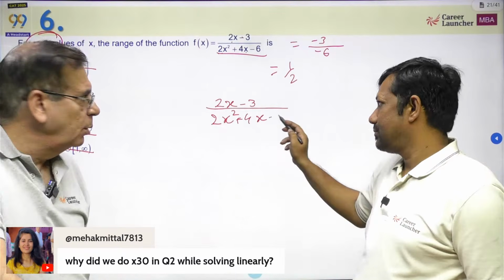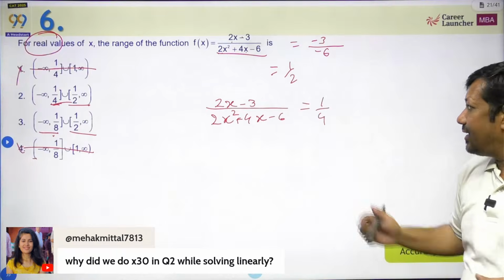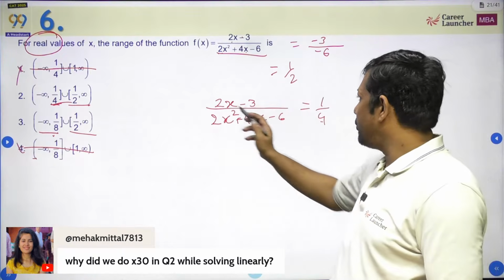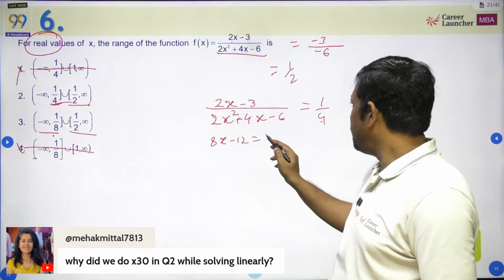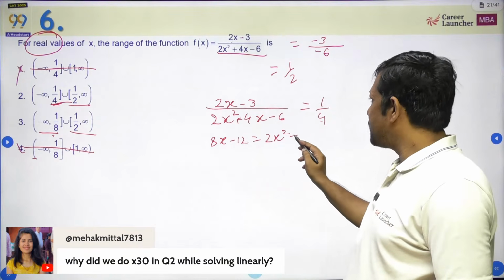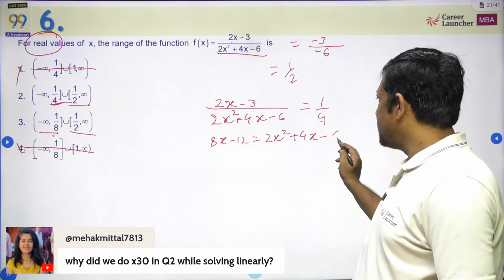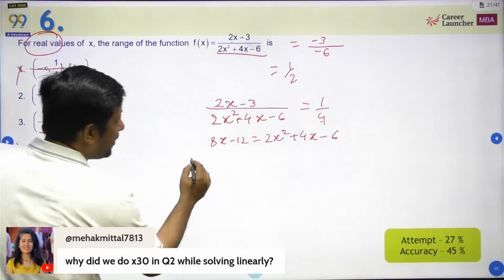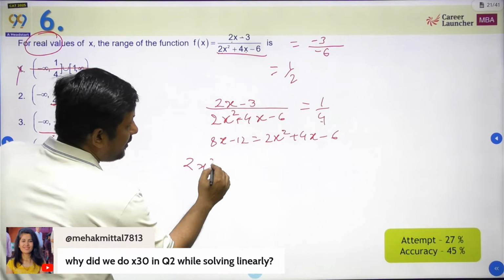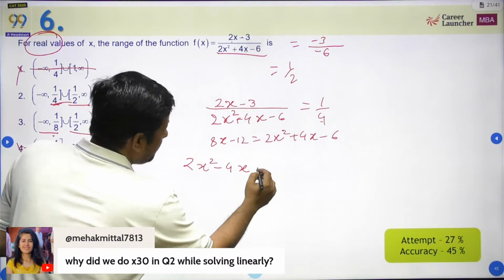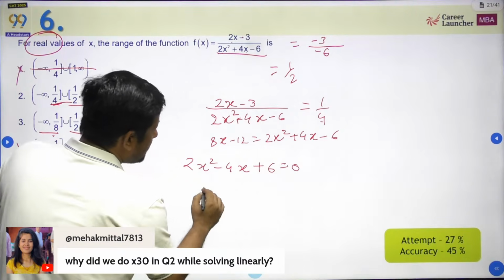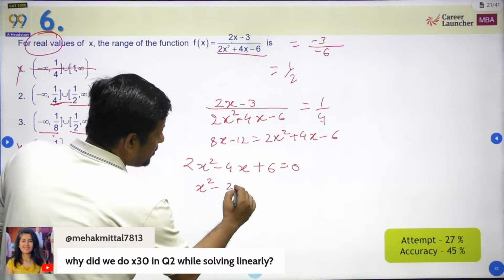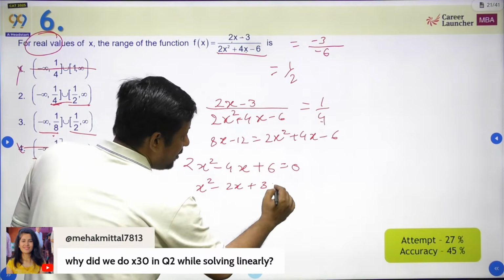And let's put it equal to 1/4, and that's how we are going to proceed. So we are going to get 8x minus 12, and that is equal to 2x square plus 4x minus 6. So that is going to give us 2x square minus 4x plus 6, and that's equal to 0. So I am going to get x square minus 2x plus 3, and that's equal to 0.